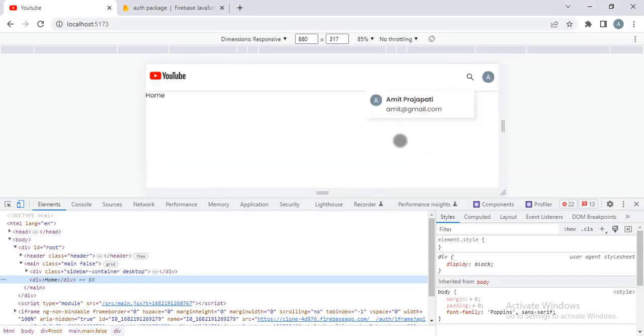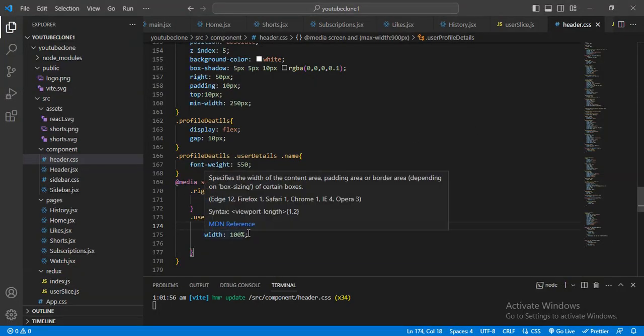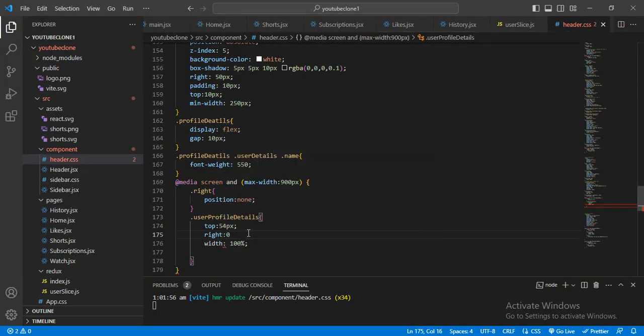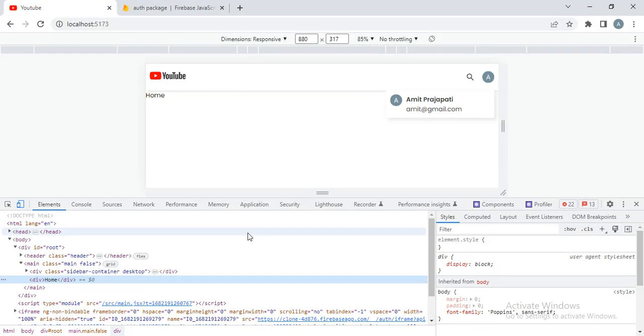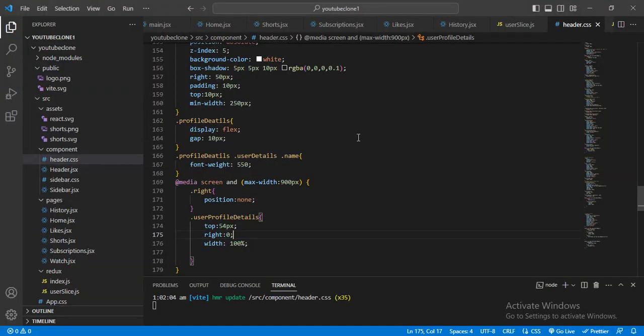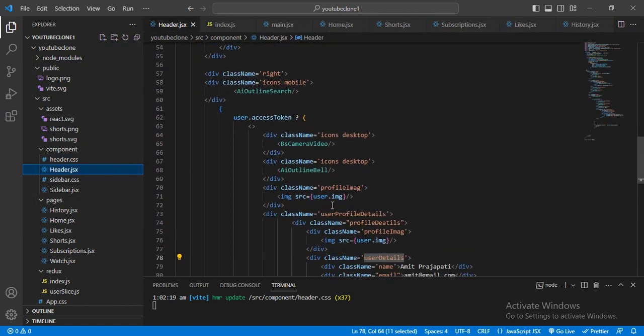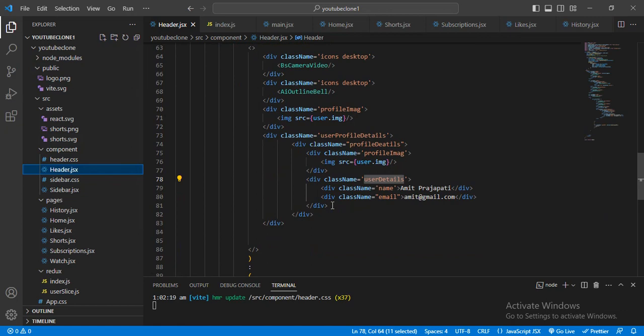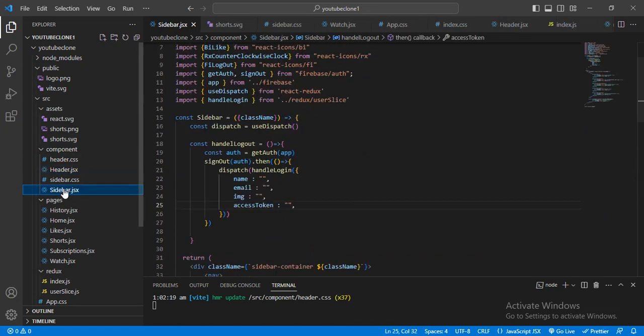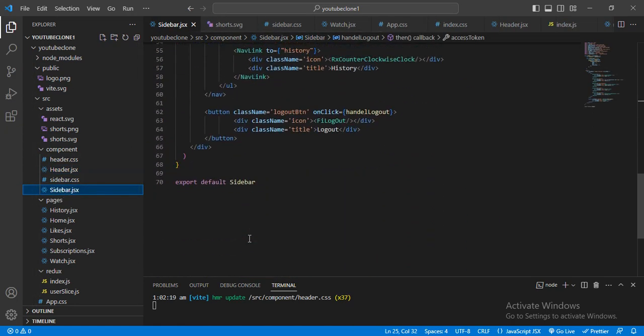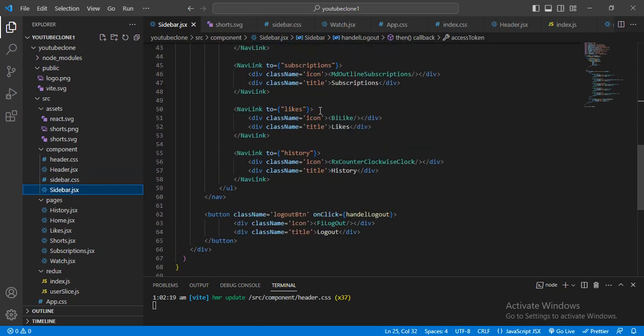Okay, now here I want to make right will be 0. Now let me just check. Okay, right will be 0, and I want to make this a link here, instead of making it big. For that, let me just come to header.js, and I want to add a little link. Let me just come here. Here I will go to the side header,